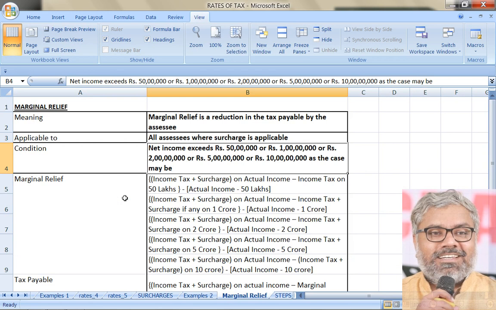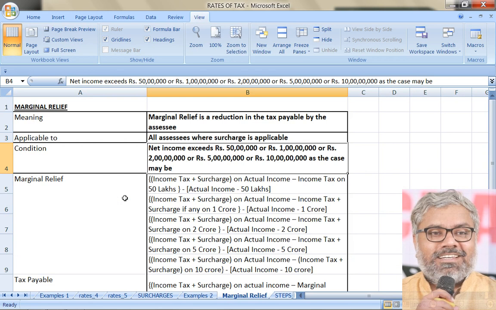Only for individuals, the surcharges are changing: when the income is below 50 lakhs, nothing; 50 lakhs to 1 crore is 10%, and 1 crore to 2 crores is 15%, 2 crores to 5 crores is 25%, and above 5 crores is 37%.